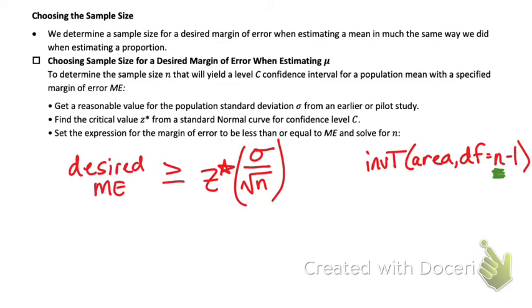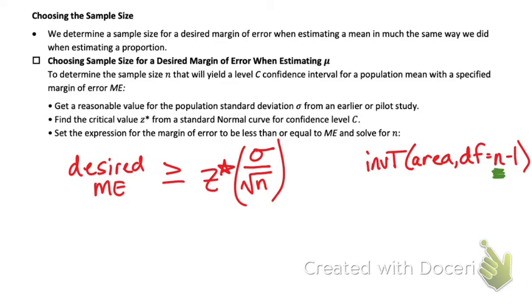Standard deviation of the sample. If we have not taken the sample yet, because we're trying to figure out how big the sample is going to be, how are we supposed to use the standard deviation of the sample? Well, we can't. So we will have to be given a standard deviation from a previous study or a pilot study. Okay? So that's how this is going to work. All right? So it's a little wonky. Lots of estimation, but at least it gives us a sample size to go for, okay?